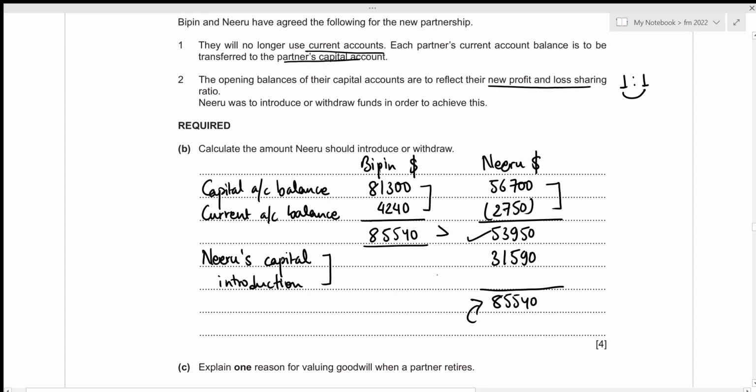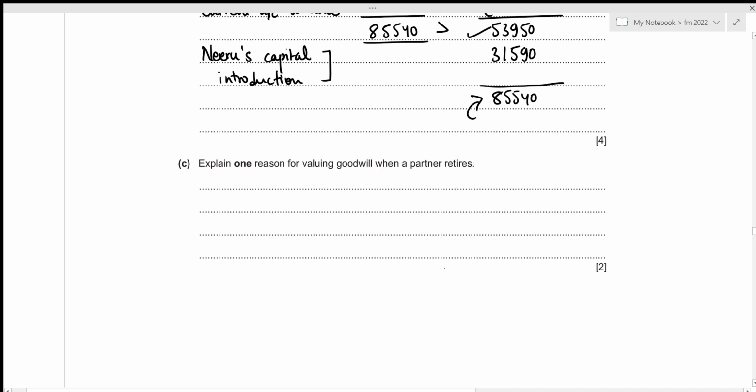And this concludes the second part of this question. Now we can move towards the third one. We need to explain one reason for valuing goodwill when a partner retires. So valuing goodwill will ensure that the retiring partner will get his or her contribution to the success of the business. Let's write it down.